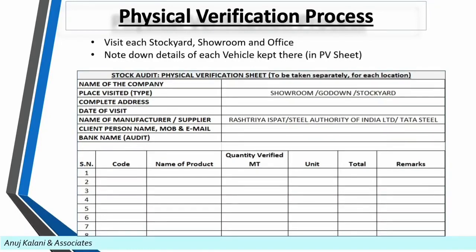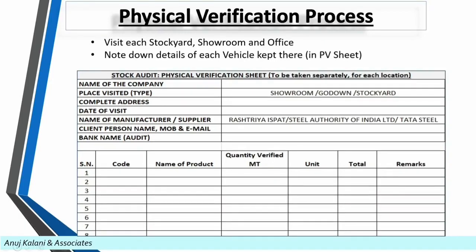Say if the distributor is of Tata Steel Sheets, so here you will write manufacturer as Tata Steel Limited. Then write down the name of the bank or NBFC which has requested us to do this audit. Then as you can see down below, the columns are given in which you will have to fill details of goods you are counting.